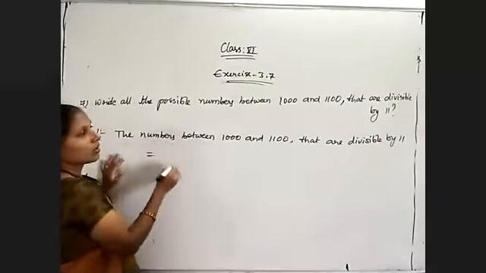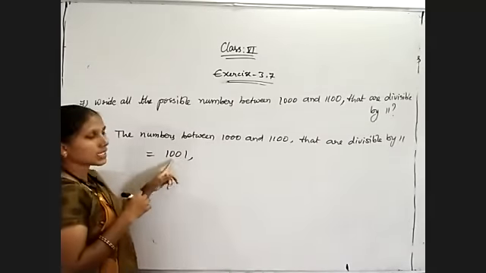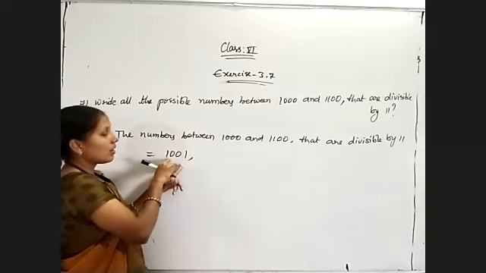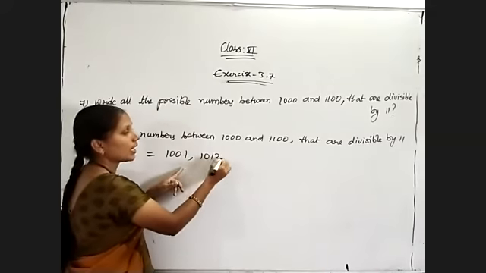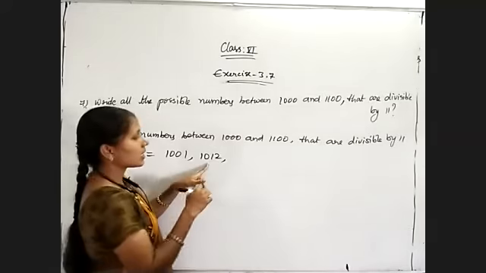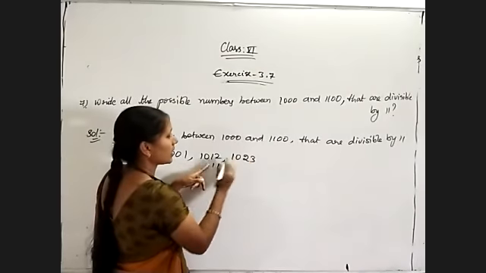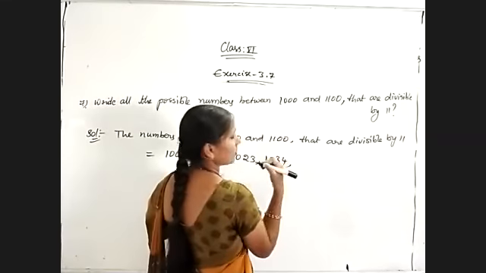First number is 1001, exactly divisible by 11 because it is a palindrome number with even digits. Now the next number, 1001 plus 11, that is 1012. Next number, again add 11, 1023. Add 11, 1034.